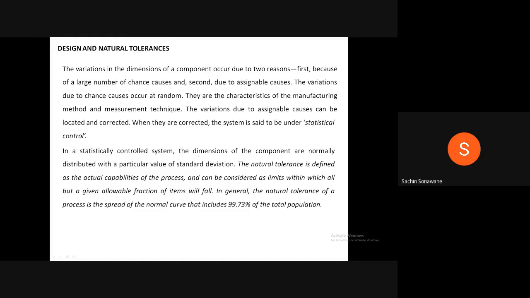In a statistically controlled system, the dimensions of the component are normally distributed with a particular value of standard deviation. The natural tolerance is defined as the actual capabilities of the process and can be considered as limits within which all but a given allowable fraction of items will fall. In general, the natural tolerance of a process is the spread of the normal curve that includes 99.73% of the total population.